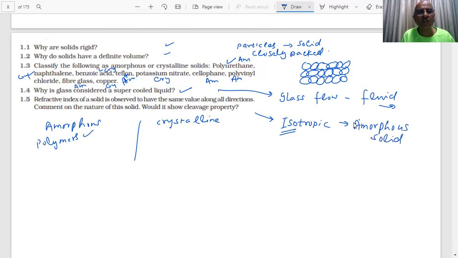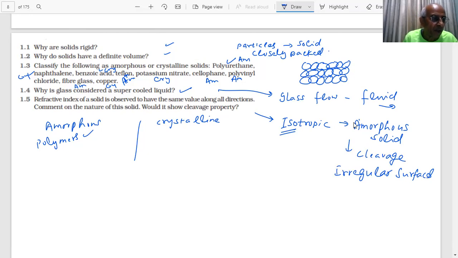Now, if it is an amorphous solid, would it show cleavage property? What will happen if I cleave it? On cleavage, if you cut it with a sharp knife, what will happen? You will get irregular surfaces. So it will not show cleavage property.